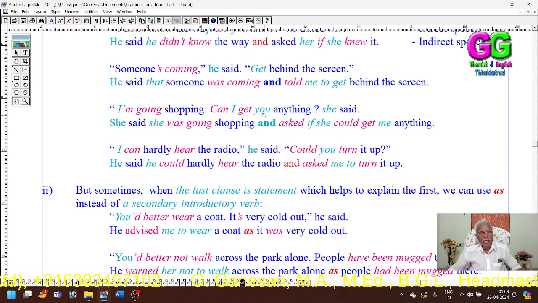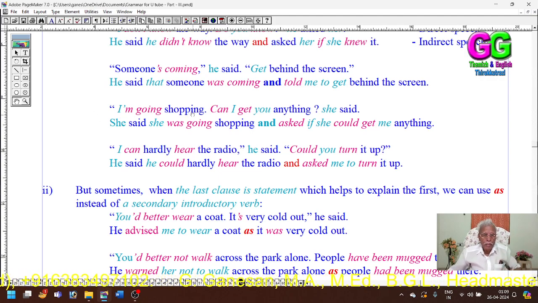This me, I have taken it as a first person, the hearer is a first person, so I have changed you into me. Here I haven't used it. Here, and asked me, here also it can be used. Instead of me, we can use us, or you, or he, him, or her, or them.